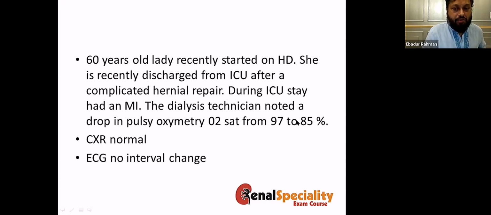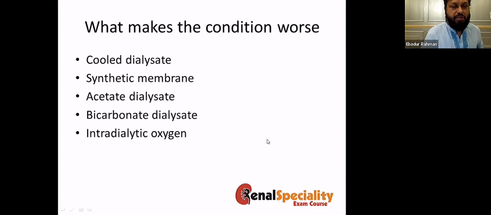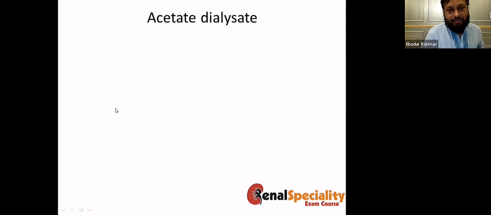You will see during dialysis, their saturation is gradually going down, although you are ultrafiltrating the patient. But this is dialysis-associated hypoxemia. And in fact, you can treat them with cool dialysate, with synthetic membrane, with bicarbonate dialysate and intradialytic oxygen. But the only thing which worsens this one is acetate dialysate.